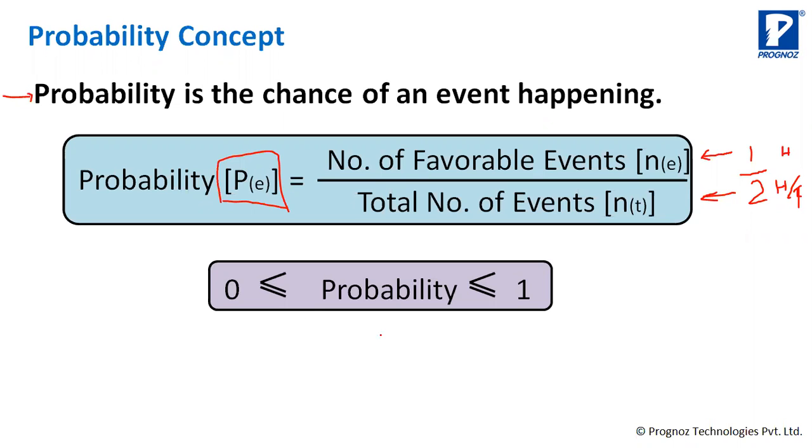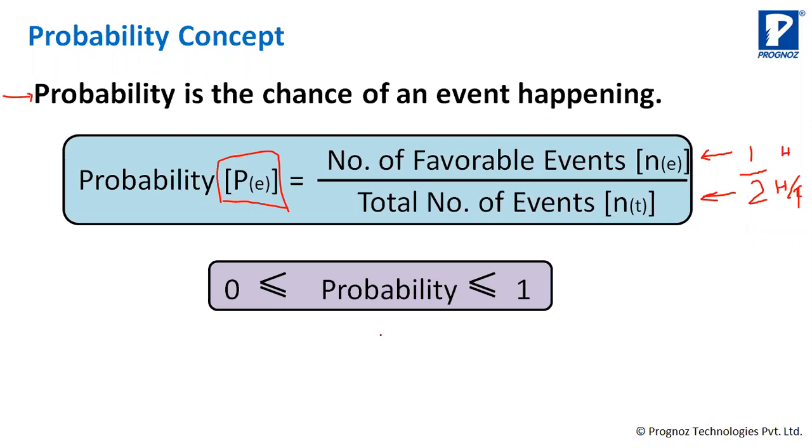Now, probability of getting head is 1/2, we know. What is the probability of not getting head? Yes, that is also 1/2.